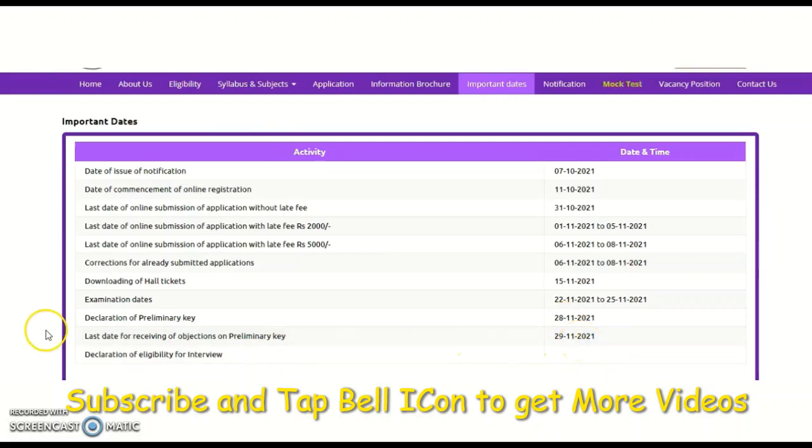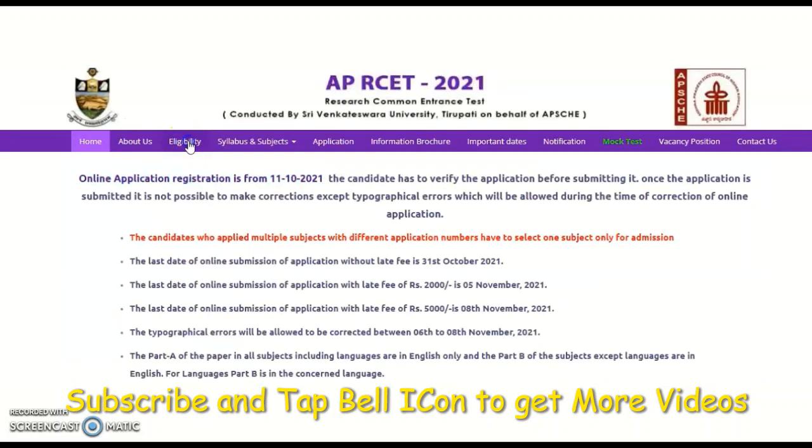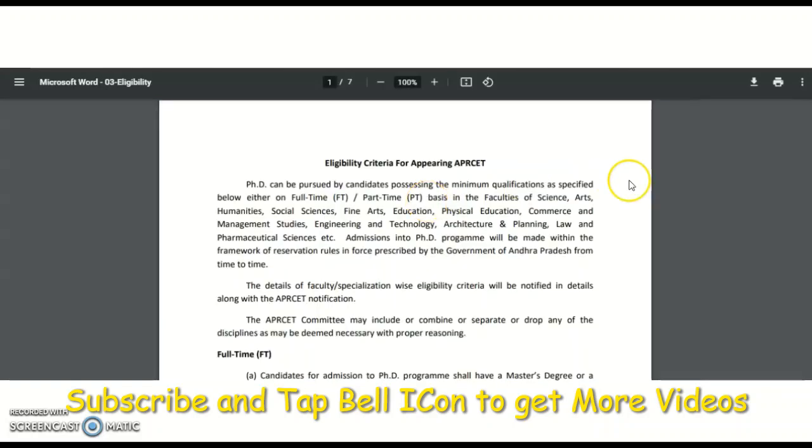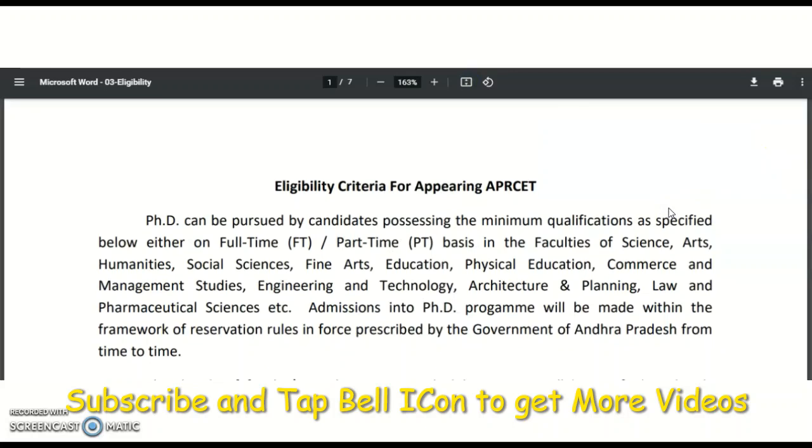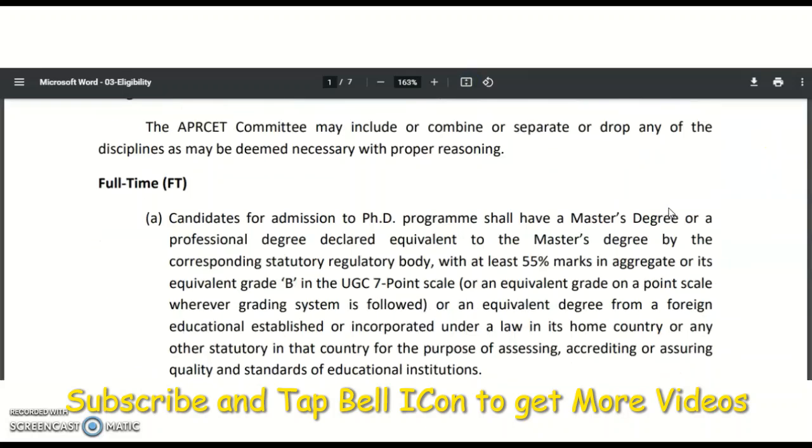Okay, so these are the main important dates, guys. And coming to the eligibility, click on this eligibility and then you will be directed to the different eligibility qualifications and requirements for the full-time as well as part-time, that you may check down here.